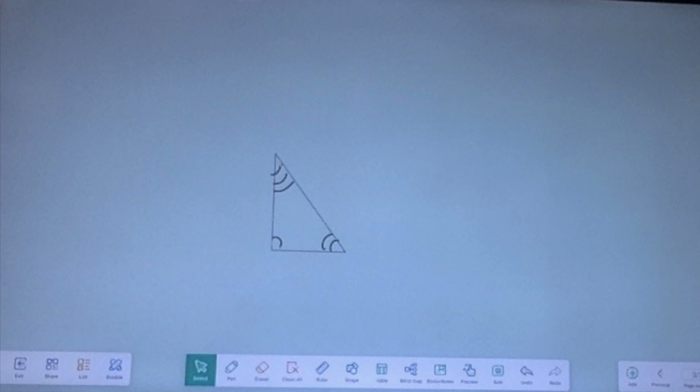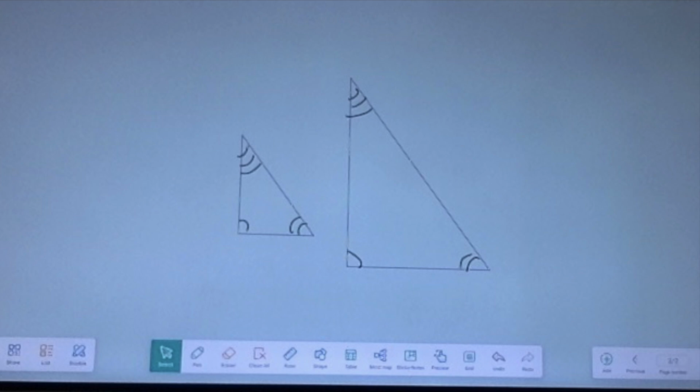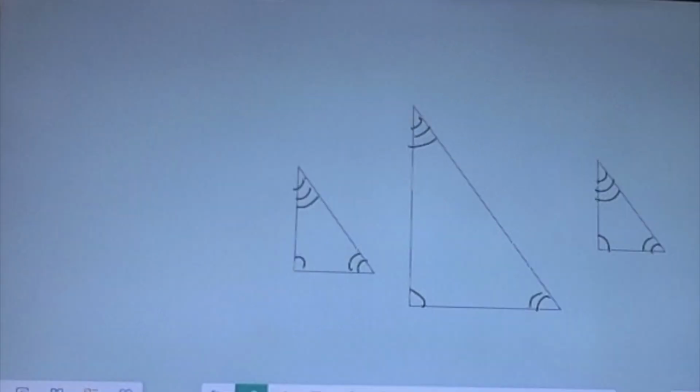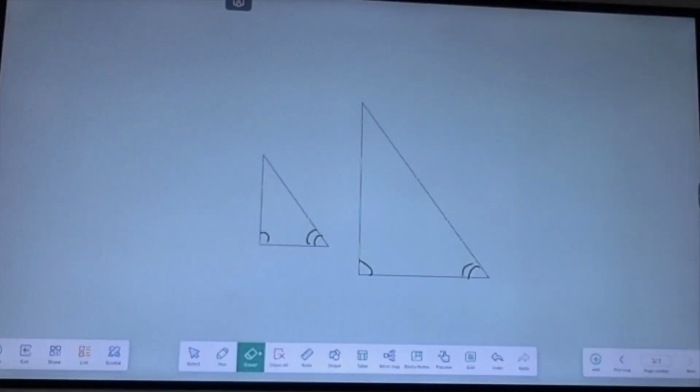Are these triangles similar? If they're similar, then they're proportional. When all three angles are congruent in one triangle to all three angles in the second triangle, then they're similar. If they're similar, it can be bigger or it can be smaller. Given two angles of a triangle, there's only one option for the third angle to be.